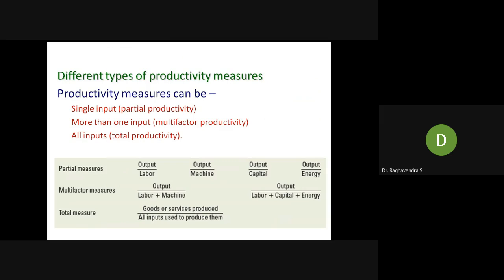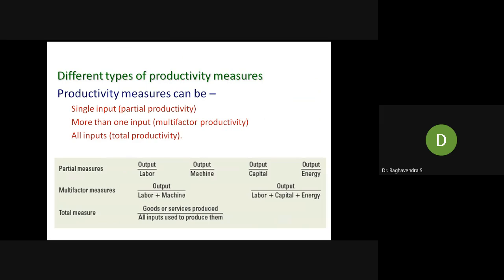Example, if the productivity increases from 80 to 84, the growth rate would be 84 minus 80 divided by the original, that is 80. If you take it in percentage, it's a 5% growth in a month. That's the meaning of that. Similarly, productivity can be measured for a single input, more than one input, or for all inputs. Sometimes they will consider only one element. Sometimes only labor. Sometimes labor and machine. Sometimes all the inputs in the organization.